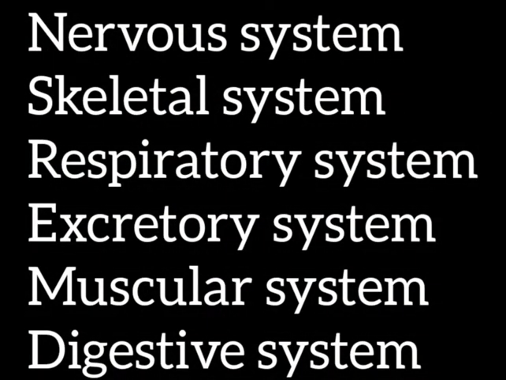So stomach and other organs associated with it together form the organ system called the digestive system. Digestive system helps in the digestion of food. And there are several other organ systems like nervous system, skeletal system, muscular system, respiratory system, excretory system, etc. So there are several organ systems in our body that perform a major function for the body.